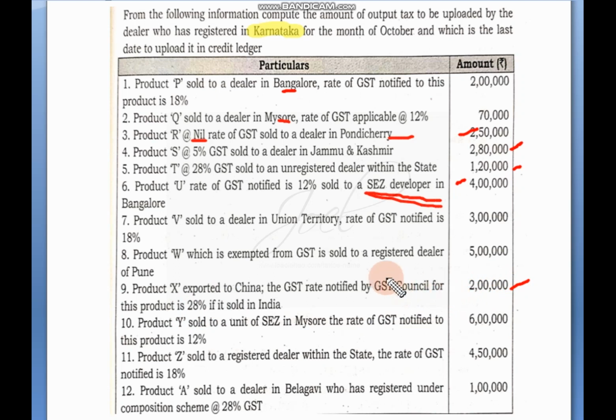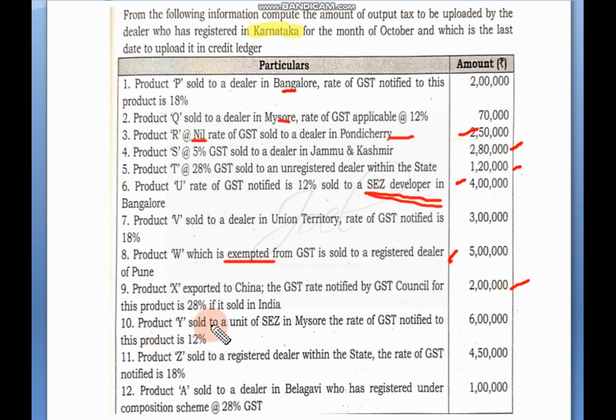Next, this one item was excluded. Product W was exempted from GST. See, exempted from GST, it is given clearly. Exempt from GST, sold to a registered dealer in Pune. So 5 lakh is the amount. 5 lakh, it is a part of total turnover. We will write 5 lakh in the total turnover column, but in other columns it will be nil. All other columns will be nil.